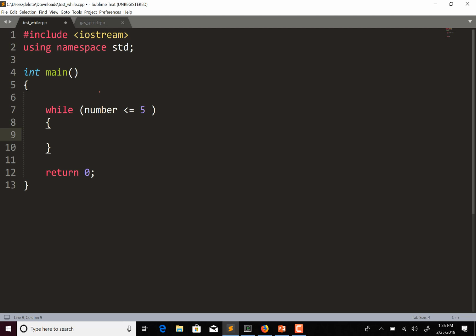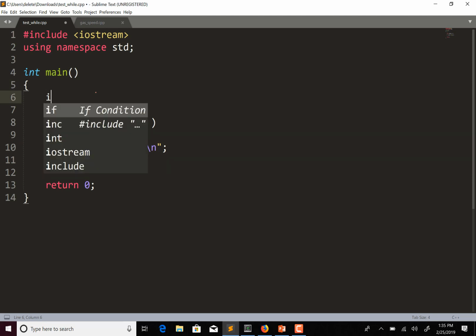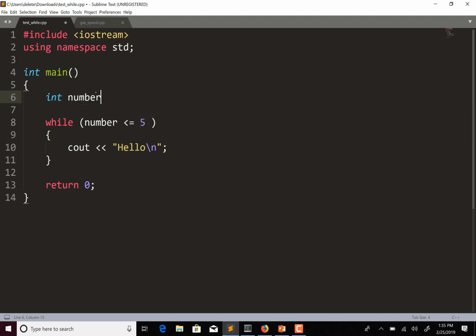Let's just say that we want to display hello to the console. So I'm going to display hello. And then I have this number. I haven't specified what it is yet, so I'm going to declare that. I'm just going to say int number equals 1. So I have number equals 1, and then I have while number is less than or equal to 5, display hello to the console.